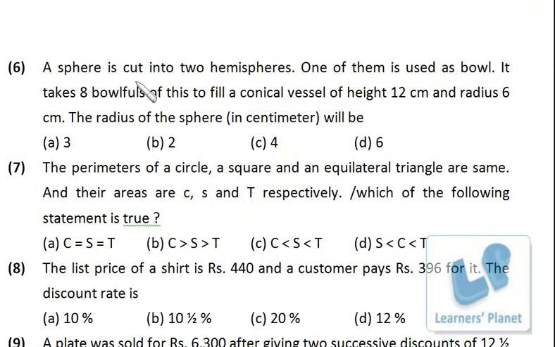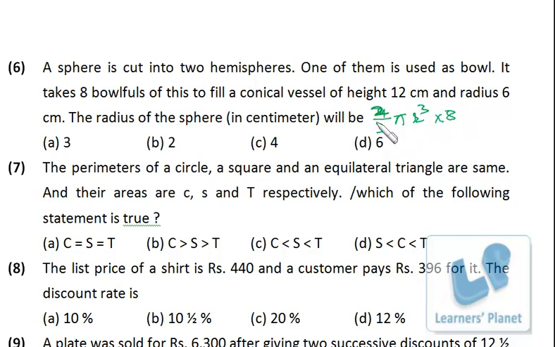A sphere is cut into two hemispheres. One of them is used as bowl. It takes 8 bowlfuls of this to fill a conical vessel of height 12 centimeter and radius 6 centimeter. The radius of the sphere is will be okay. Volume of sphere is 4/3 pi r cube. And the volume of hemisphere will be 2/3 pi r cube.